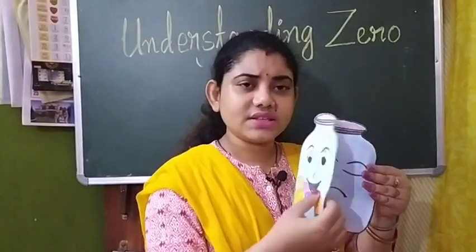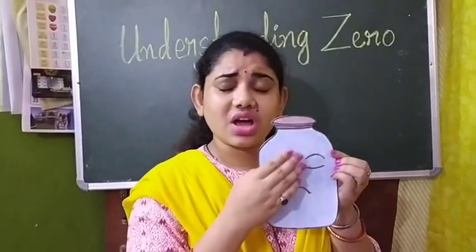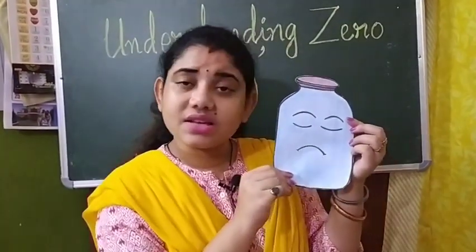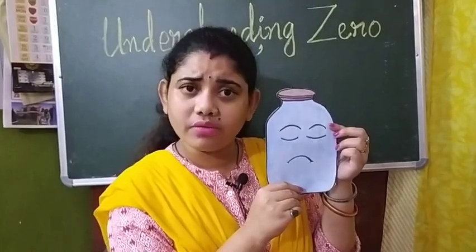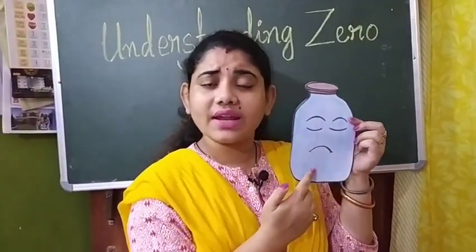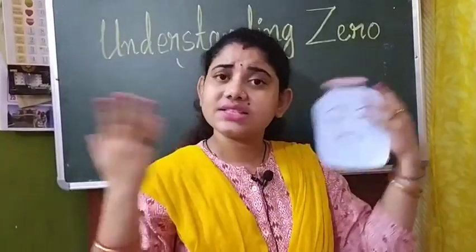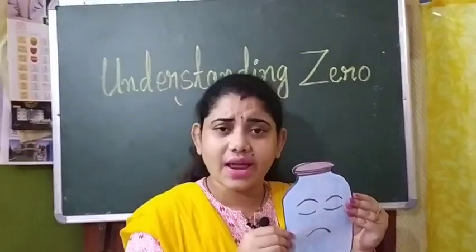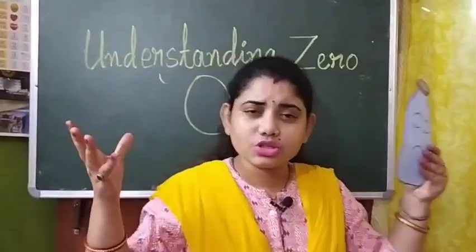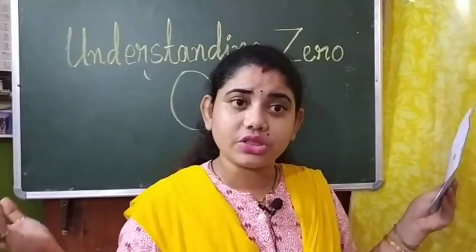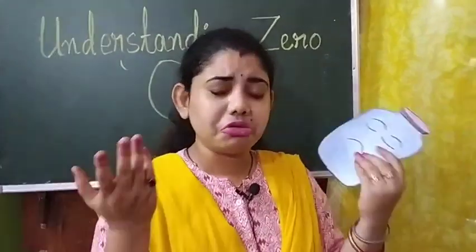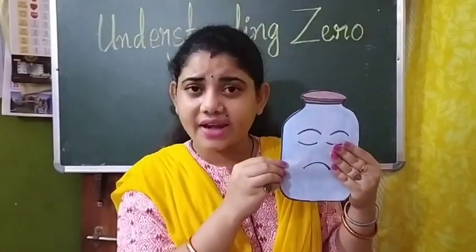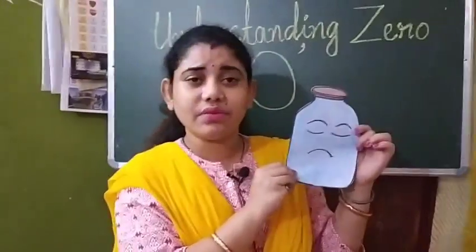But now see this jar. This jar is very sad. Why? Because he doesn't have a single ball with him. He is not having any ball. That means he has nothing. For this reason only he is very sad. So children, when you have lots of things you are happy, and when you don't have anything, you feel sad. The same, this jar is also feeling very sad because he has nothing with him.